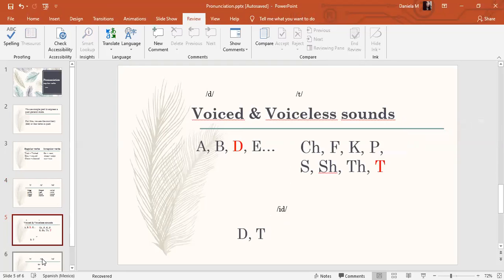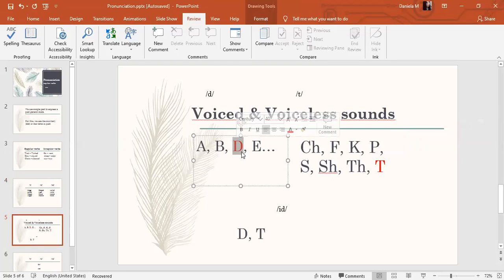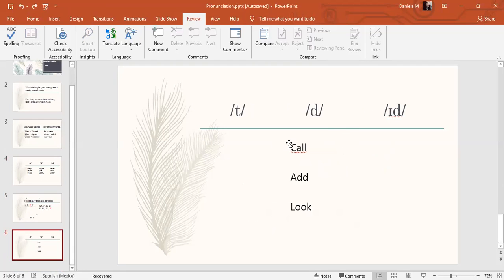Good. Now that it is clear, we're gonna practice. That's why we have them in red here, because even when this sound is voiced, and when this sound is voiceless, we're gonna separate them. They're special. Good. Okay, now we're gonna practice a bit.